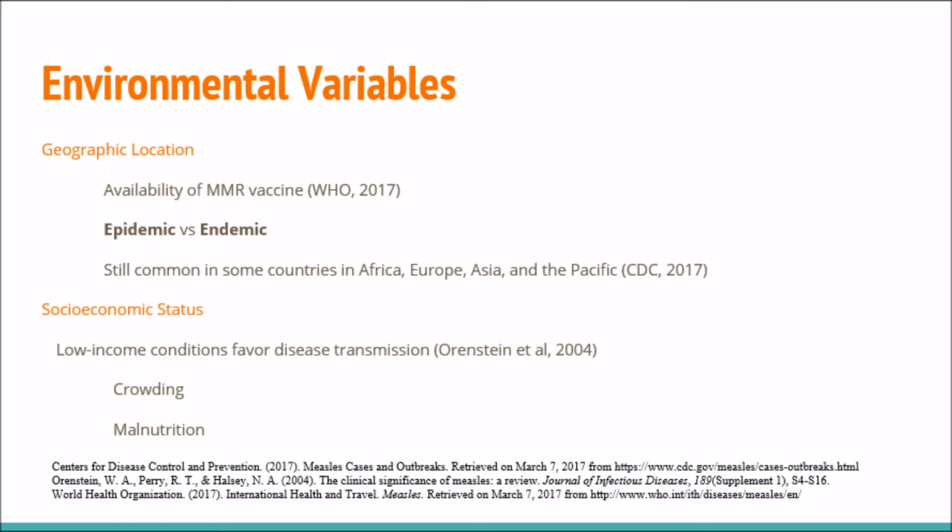Firstly, the measles virus is influenced by geographic location. It's less common in industrialized nations due to the availability of the MMR vaccine, which prevents it, but it's still common in some countries in Africa, Europe, Asia, and the Pacific.